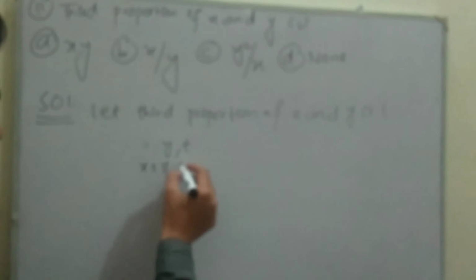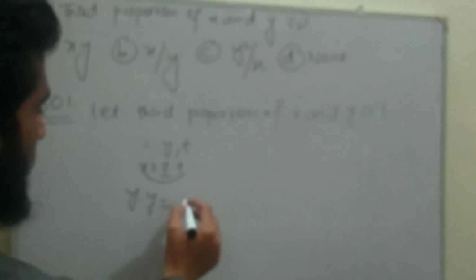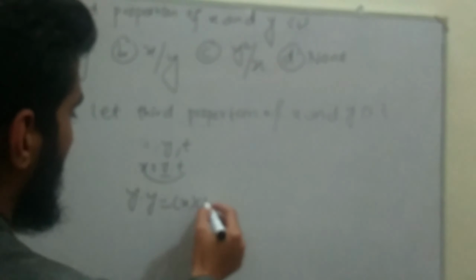So we have two numbers x and y which are given. Let's suppose x is the first proportion, y is the second proportion, and the third proportion is t. So x ratio y ratio t. Using the property of continued proportion, the product of the middle number with itself will always be equal to the product of the extremes, which are x and t in this case.